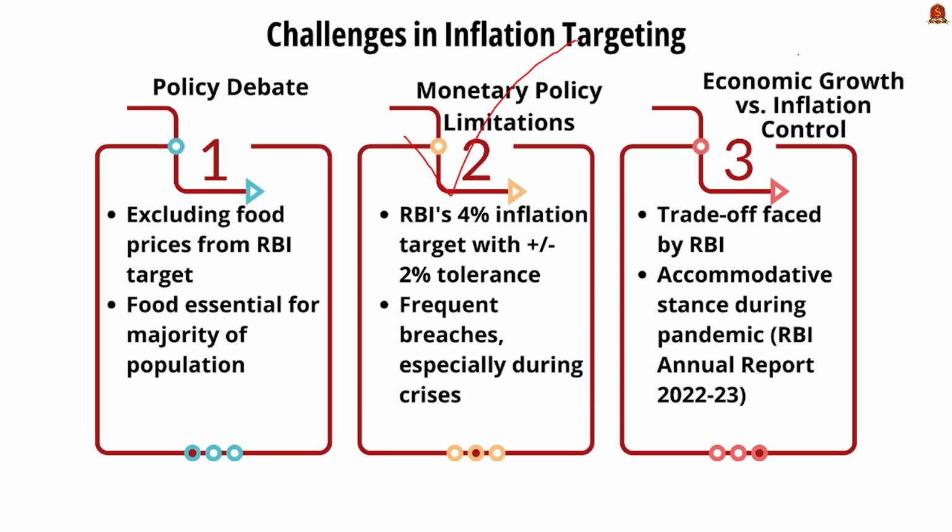The next thing is economic growth versus inflation control. See, inflation is directly or indirectly linked with the economic growth of the nation. But managing inflation is also a driver for sustained economic growth. So there is a need for a complex balance between growth and inflation control, a trade-off often challengingly faced by the RBI. And during the recent pandemic, the RBI took an accommodative stand to ensure growth was neither affected by the pandemic nor constrained by inflation targets.